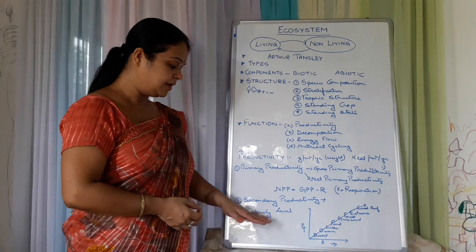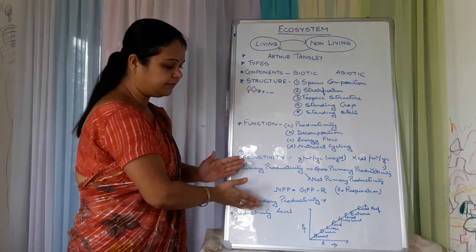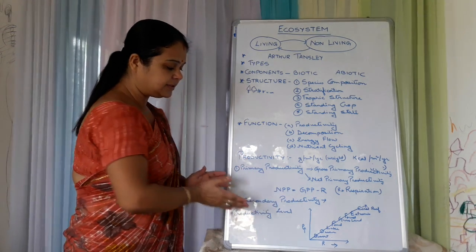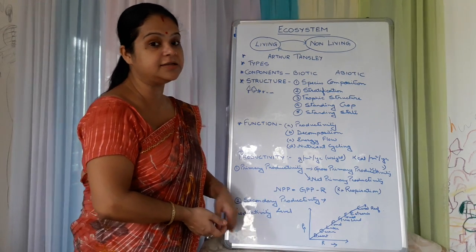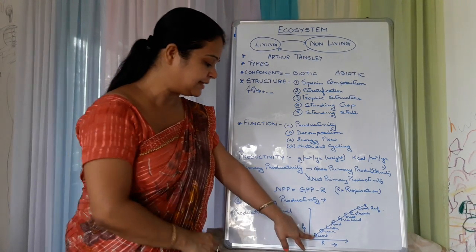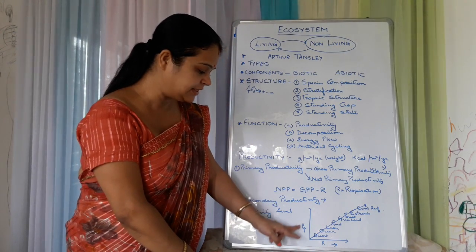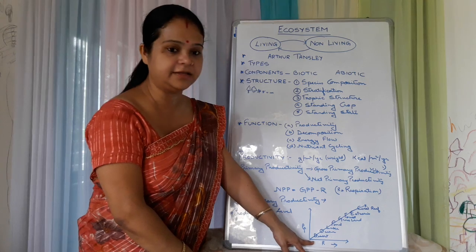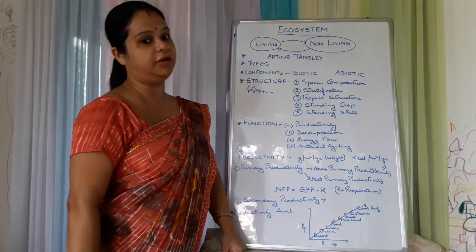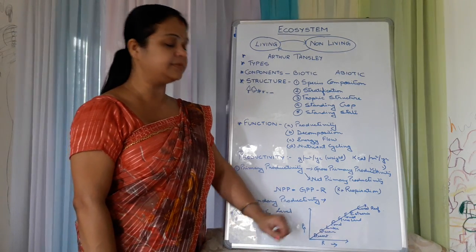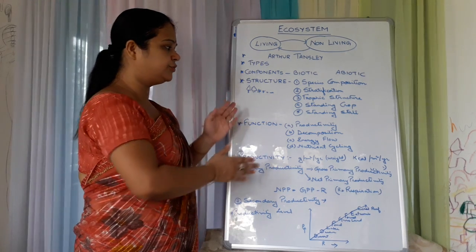Now, after we have gone through the productivity part, we can see through a graphical representation the different types of productivities, where it is maximum and where it is less. Maximum productivity is seen in the case of coral reefs. If we place a graph with productivity on one side and the respiration rate on the other, we will see the maximum productivity in the coral reefs, and the minimum is shown in the deserts. So this is all about today's class. You go through this properly.